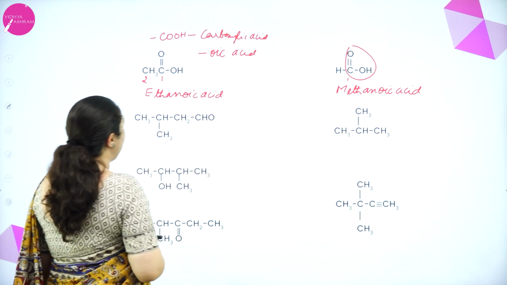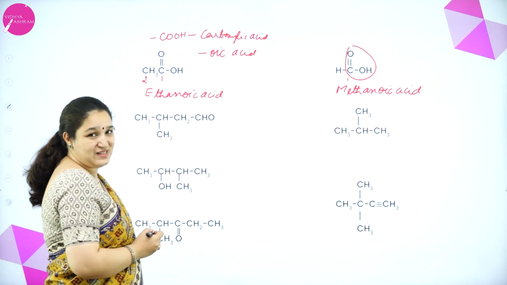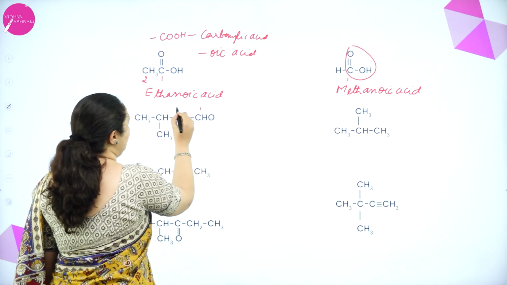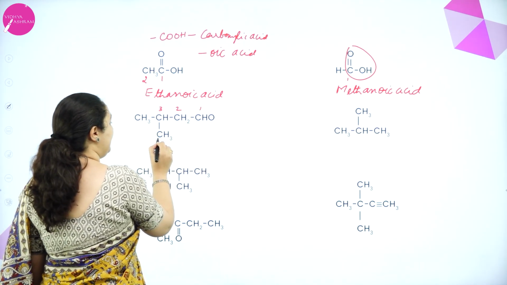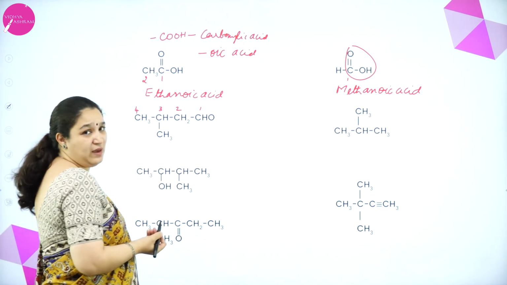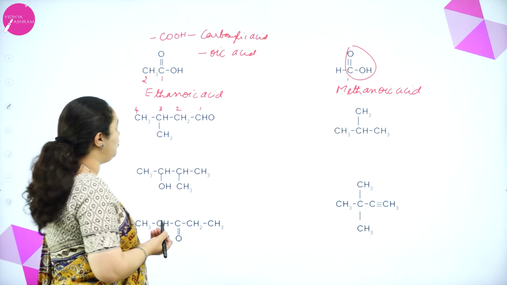Then we have one functional group, that is CHO group. So it is 1, 2, 3. I can take this 4 or this 4. It is the same longest chain which you're going to get.